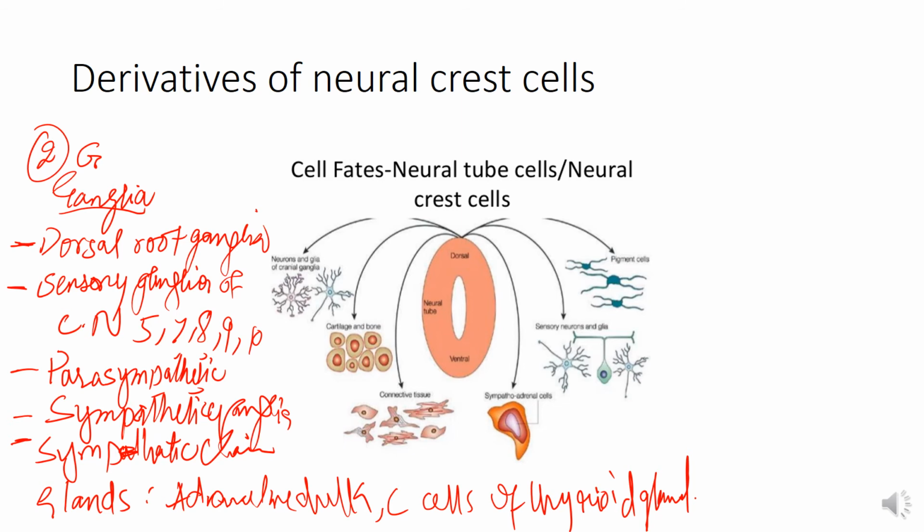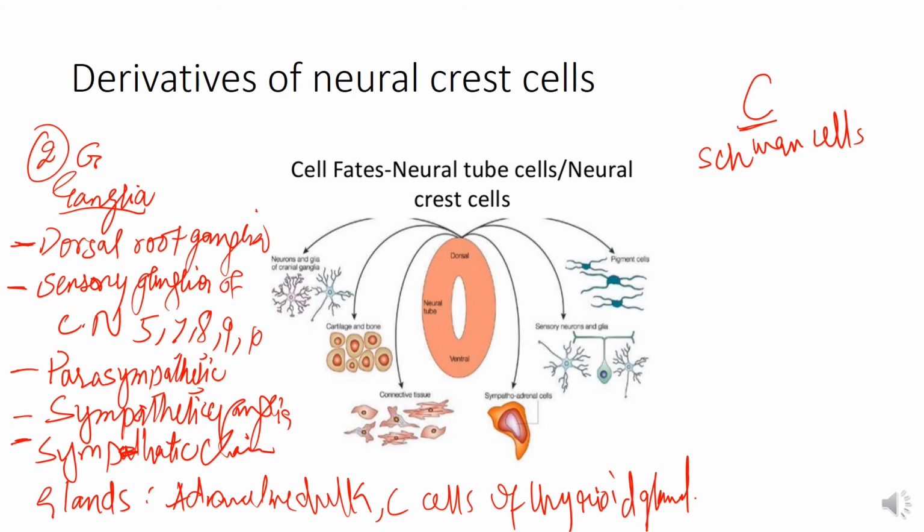Then cells, C for cells. So 2GC, C for cells. In cells we have the Schwann cells, which are the cells producing the myelin sheath around the axons in the peripheral nervous system. So this is the Schwann cell.